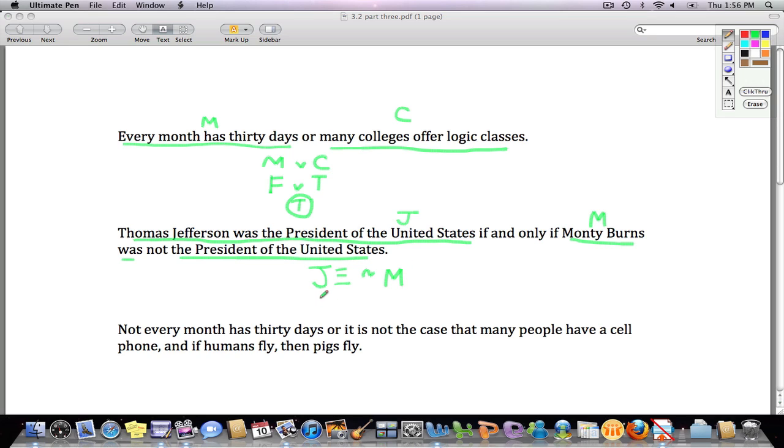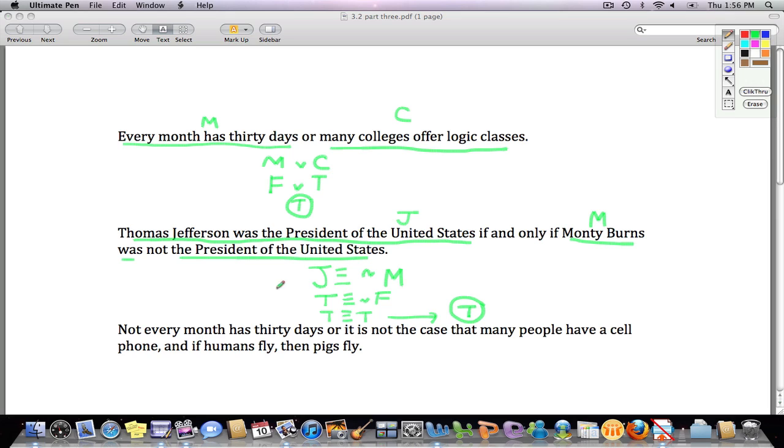Thomas Jefferson was the President of the United States. J, that's true. Monty Burns was the President of the United States. That's false. So substituting that in here, I get true if and only if not false, which is true if and only if true. Over here, that final determination, that claim would be true.